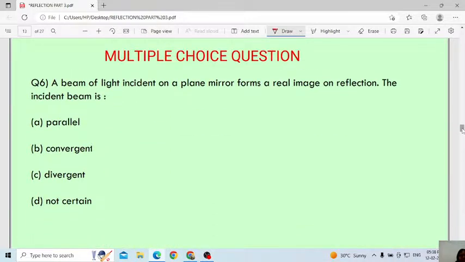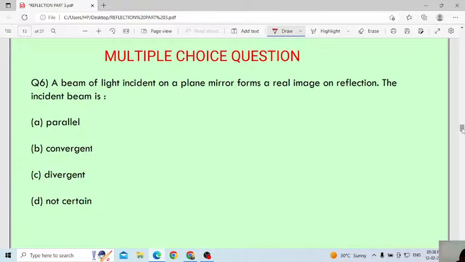A beam of light incident on a plane mirror forms a real image on reflection. The incident beam is. This you have to give the correct answer. Think and give. I explained so many times, yesterday also, 2 hours I explained. When will you get the real image?